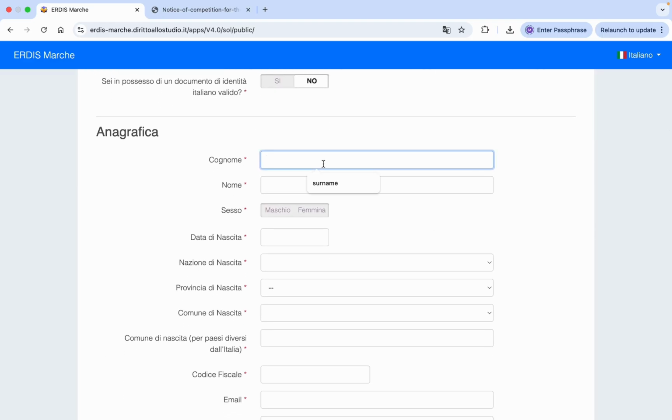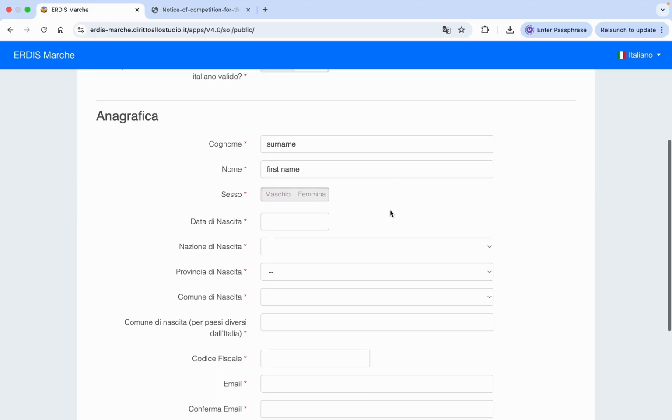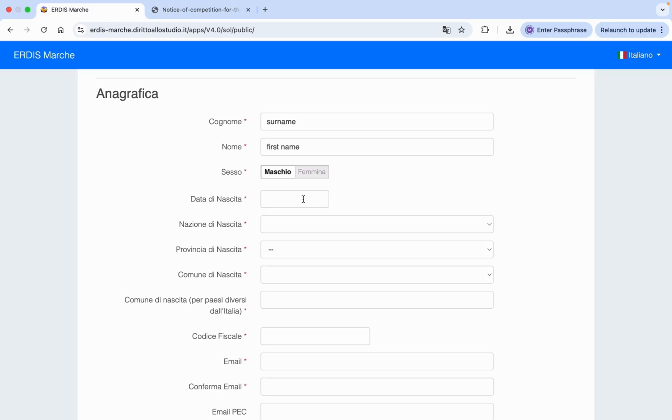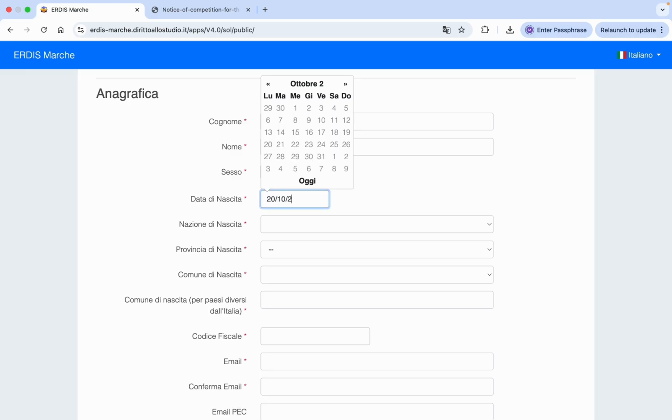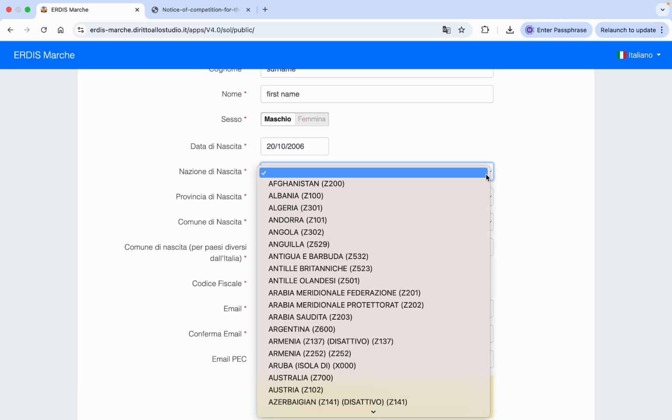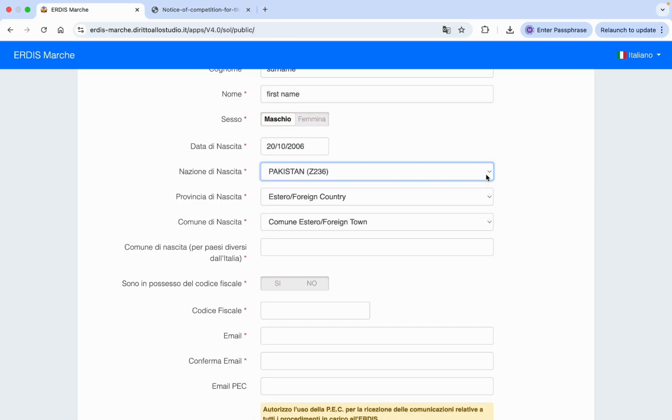Then here you need to enter your surname, then your name. Your name may have first names or middle names. Then the section means your gender, maschio for male and femmina for female. Then you need to enter your date of birth. So let's say 20 June or 20 October 2006. Then you need to enter the country where you were born. So let's say continue with Pakistan.